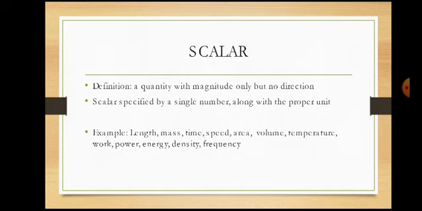It will not change. So you need not any direction. In the case of temperature also, 101 Fahrenheit means from head to leg, leg to head, or front to back, no need. It only requires a number and a unit.